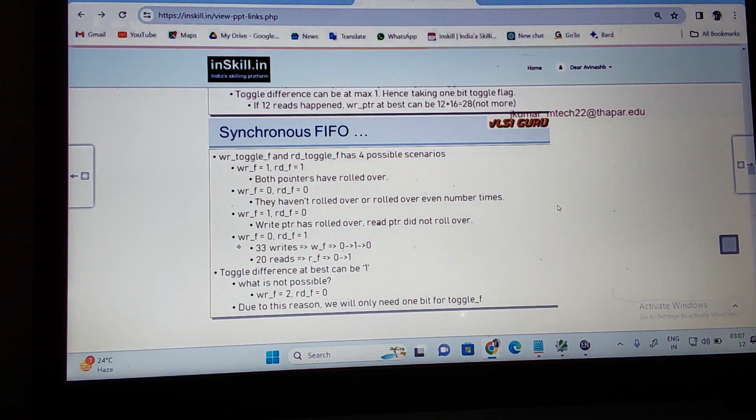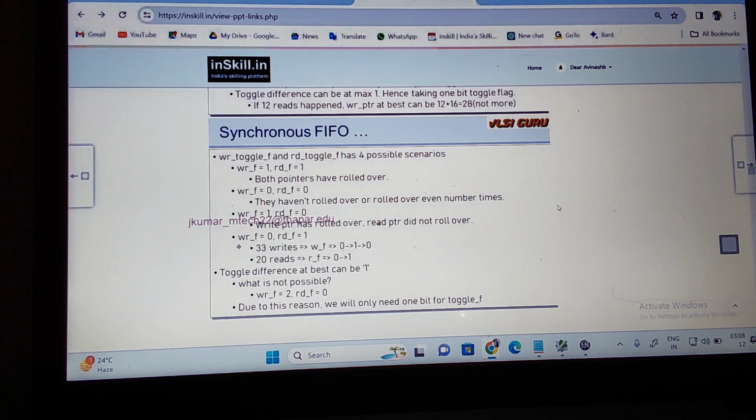What is not possible in this case? If write flag is 2, meaning 2 times rollover, and read is 1 or 0 meaning no rollover, this is not possible. The pointer should not pass the 1 depth of write. So due to this reason, we will only need 1 bit of toggle. Rollover should happen once, and the difference should be 1. I think you are understanding what these toggle flags are.